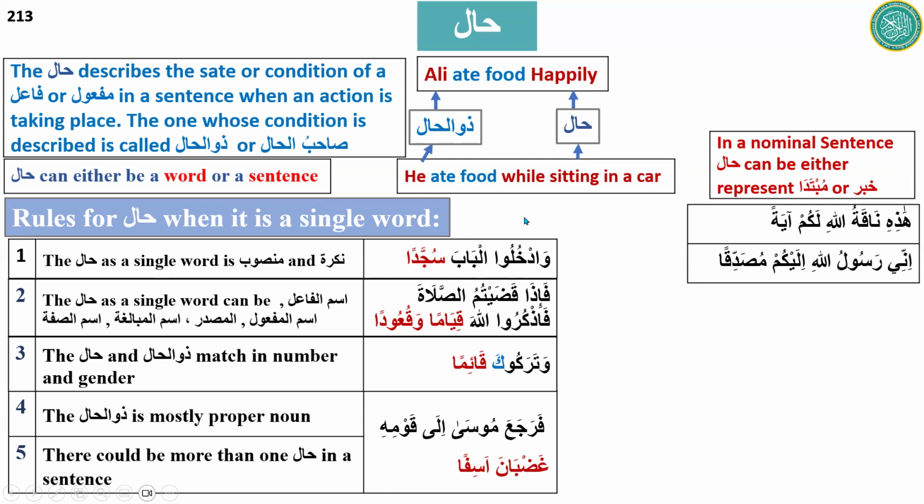Brother Abdul Majid, in this example, what is the hal? Can you describe this sentence? Kum, "you all", is zulhal? No. What is the translation? Can you translate this ayah first?